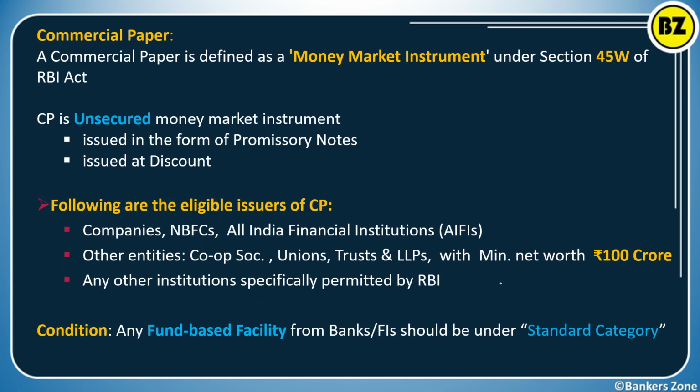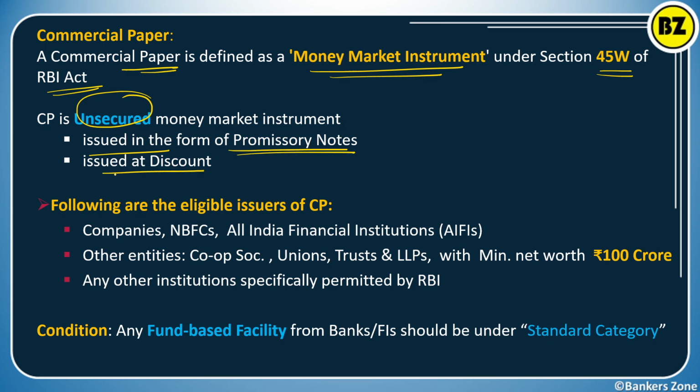Now let's talk about the commercial paper, CP. Commercial paper is again a money market instrument. The RBI regulates commercial paper under section 45W of the RBI Act. It is again an unsecured money market instrument. It is issued again in the form of a promissory note, and it is always issued at a discount.